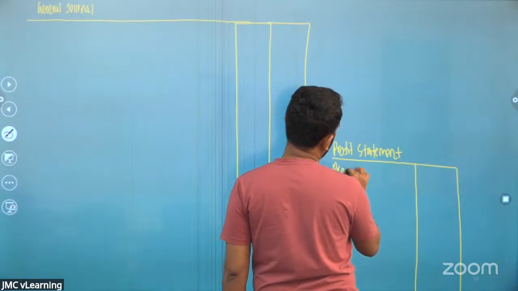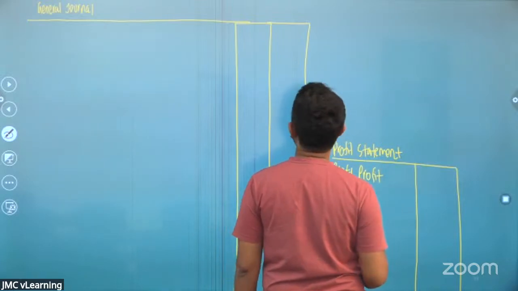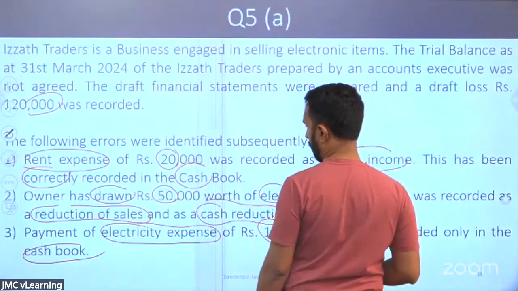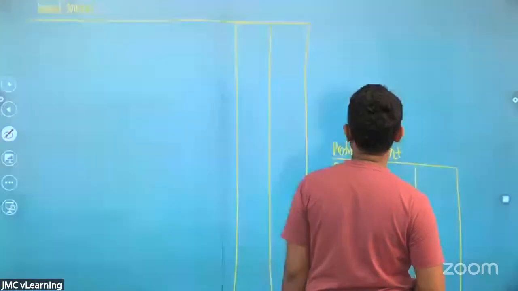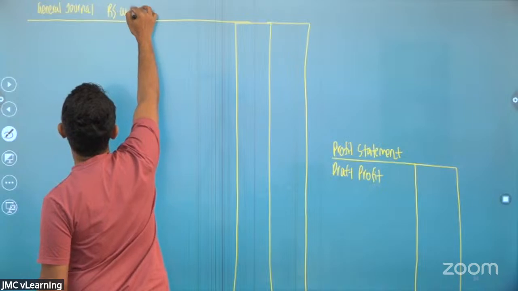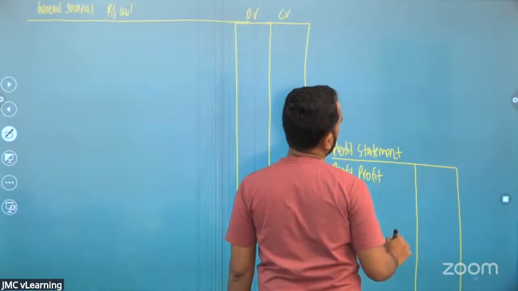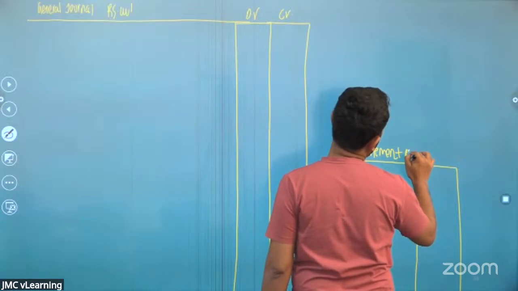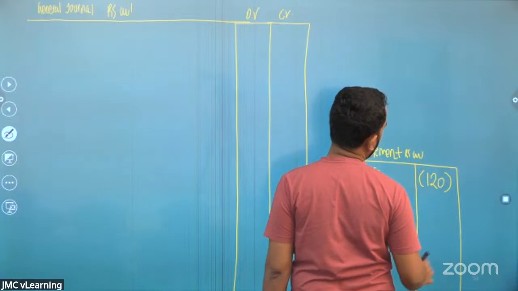So in the profit statement, I have the draft profit, which is a loss. I believe I can do the question in thousands. Let me do the question in thousands. Debit and the credit. So there's a loss of 120.